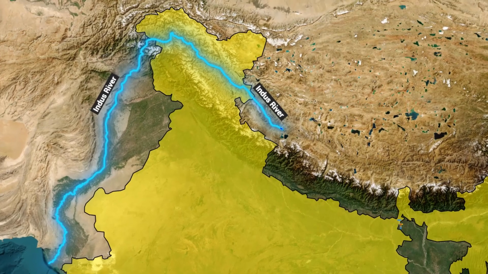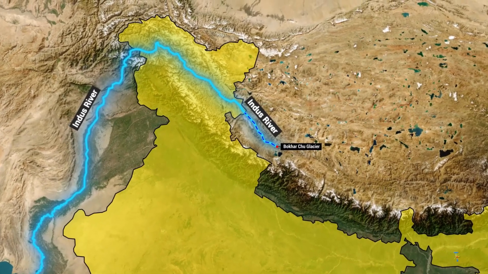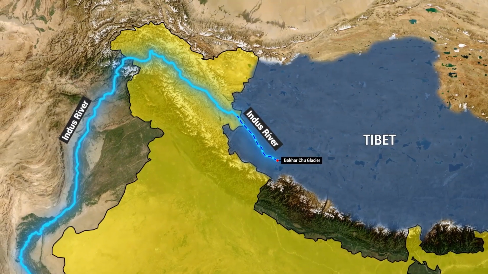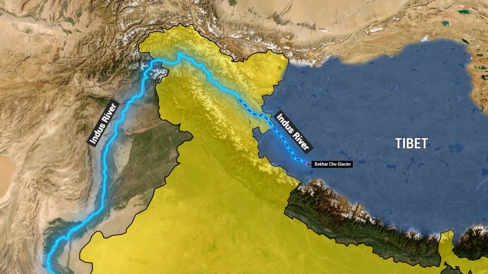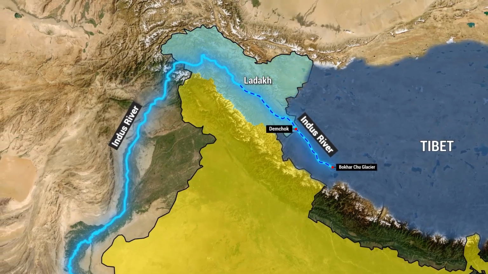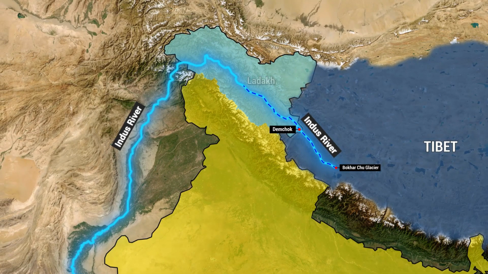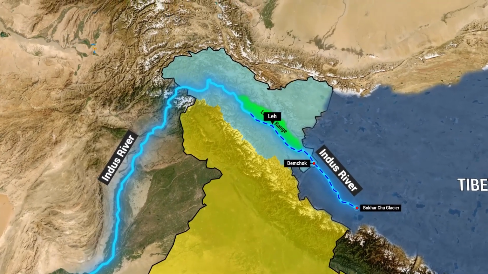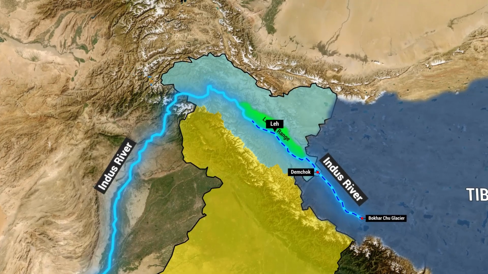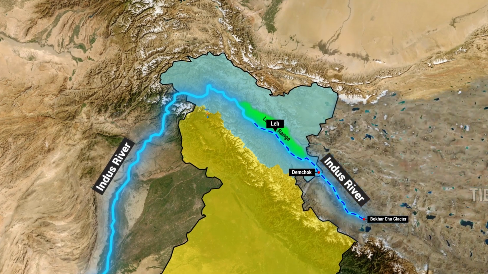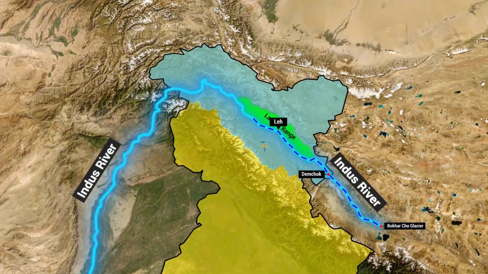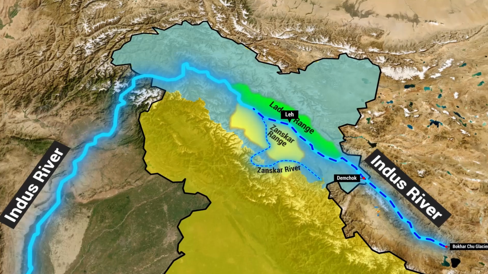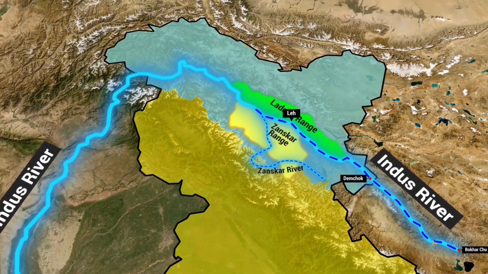The Indus River originates from the Bokhar Chu Glacier near Mansarovar Lake in Tibet. Flowing northwest, it enters India at Demchok in Ladakh, a union territory. It flows south of the Ladakh range, and Ladakh's capital, Leh, is situated on the right bank of the river. In Ladakh, at a place called Nimmu, the Zanskar River merges with the Indus River. The Zanskar range lies to the south of the Indus here.